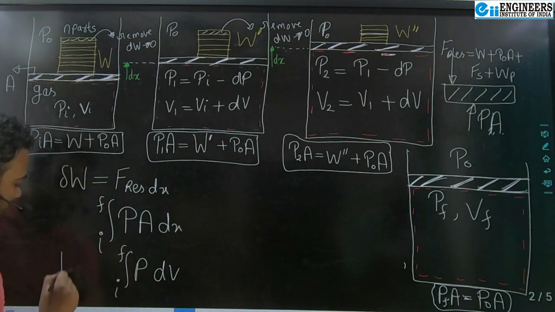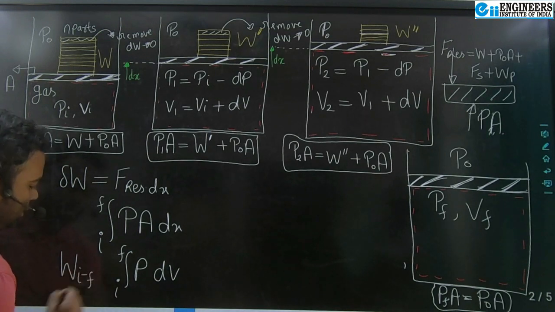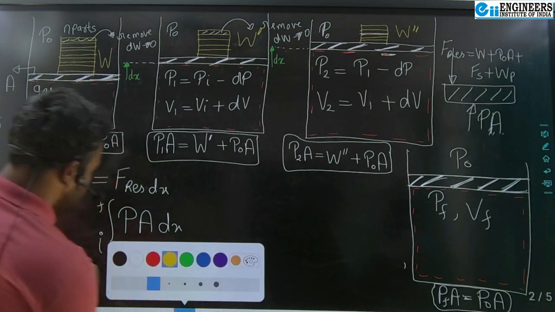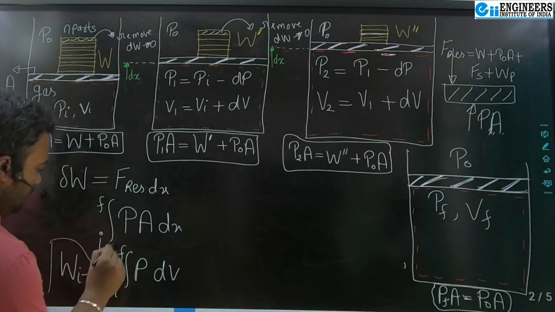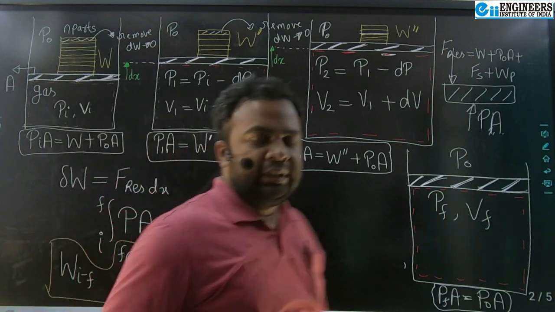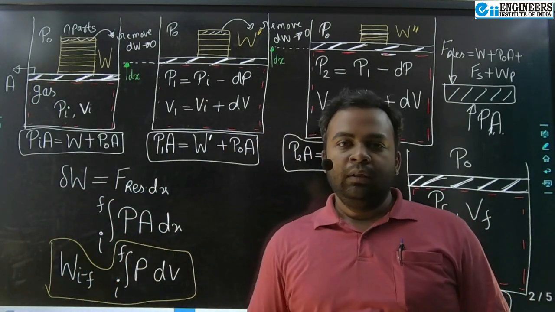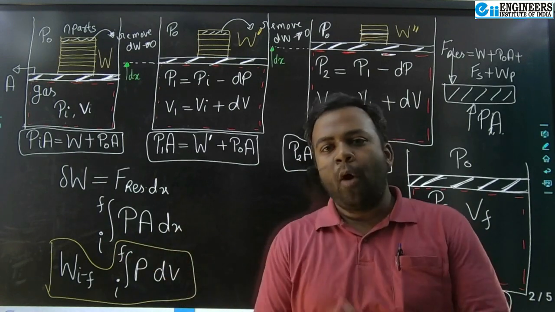This will give you total work done from initial to final state. So this is a quasi-static work done. This is what we call PdV work, or boundary displacement work.